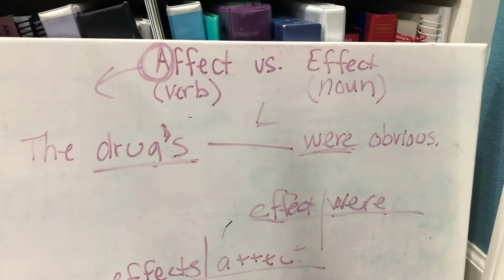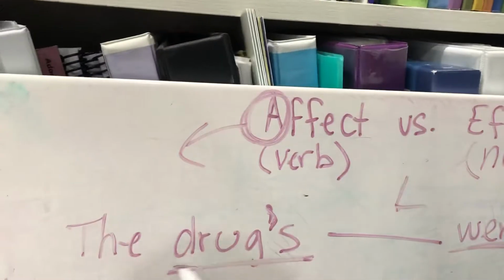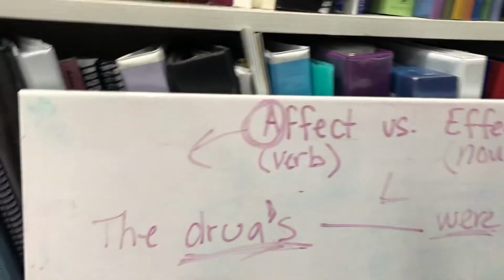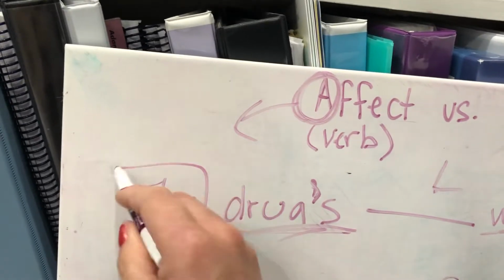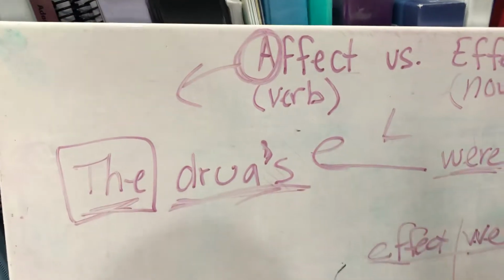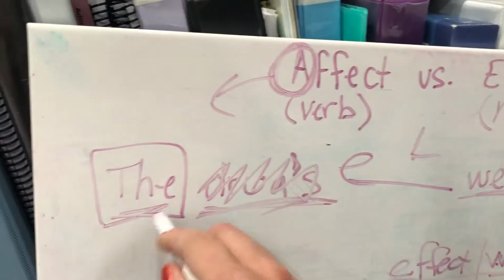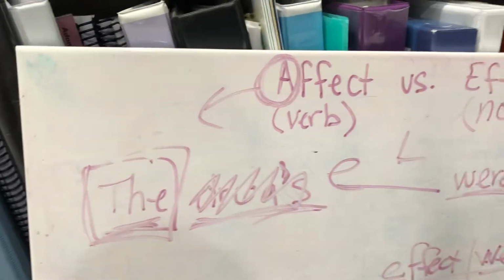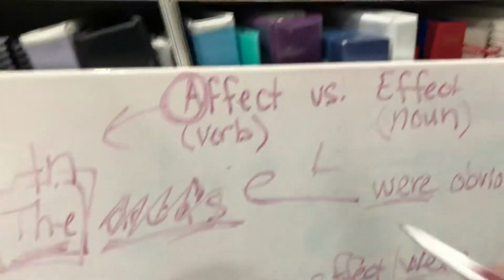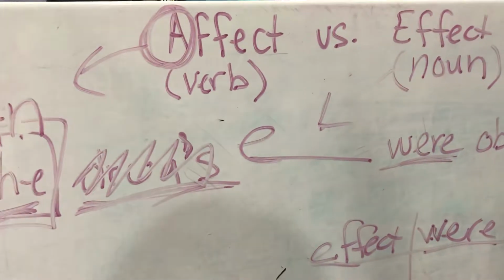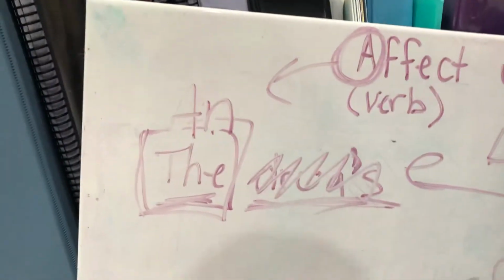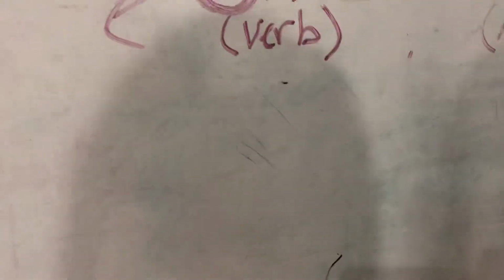Okay. So you have to kind of look at the words around them. If something's describing it, it's going to be effect, the drugs' effect. There's another indication that that's going to be effect. If there's a "the" somewhere or an, not because you don't say "affect," but "an effect," an effect. So that's how you remember the nouns. Let me see if I can find one that has to do with affect. So I'm going to erase all these.